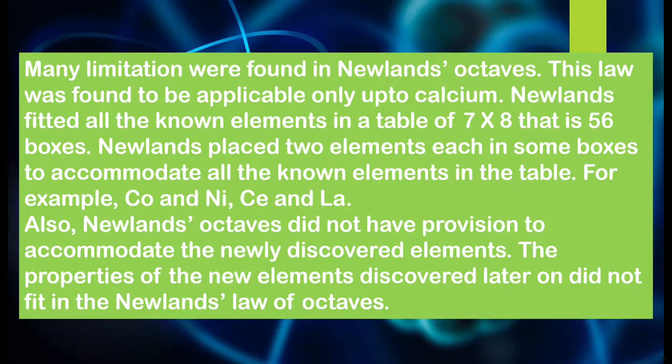So many limitations were found in Newland's octaves. This law was found to be applicable only up to calcium. Newlands fitted all the known elements in a table of 7 into 8, that is 56 boxes. At that time only 56 elements were known. So Newlands placed 2 elements each in the same boxes to accommodate all the known elements in the table, for example, copper and nickel. Moreover, he placed some elements with different properties under the same note in the octave.